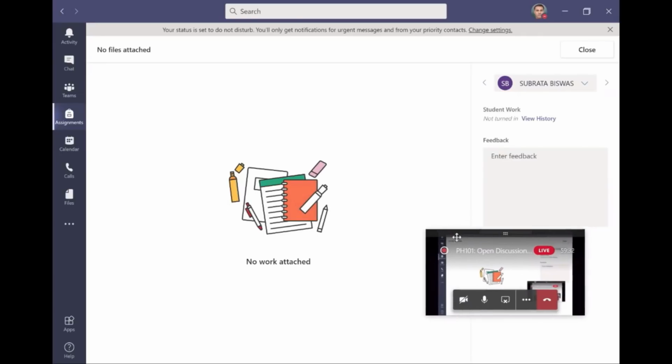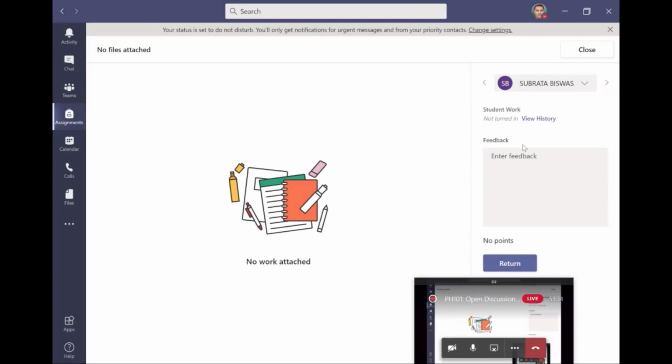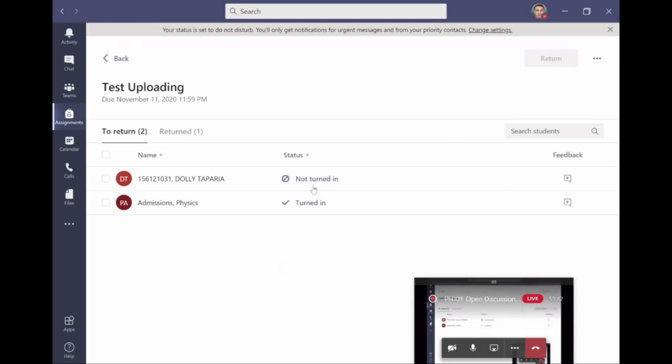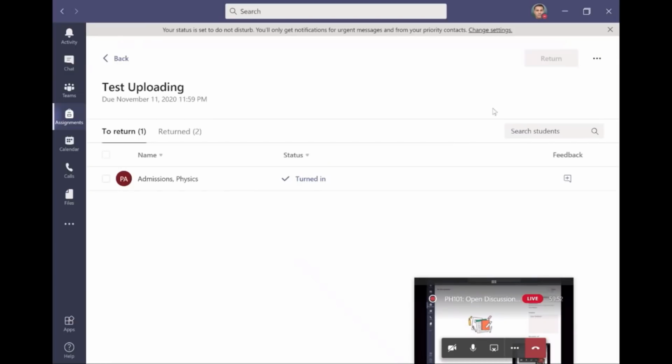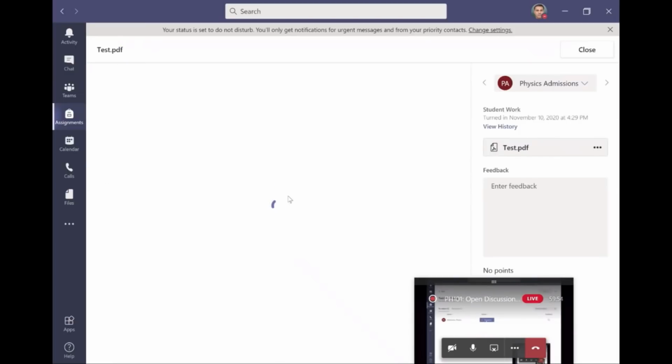So this is how your assignment portal comes. This is, we can say, return. So it will go back to you. So close. So I can here not turned in, so make it turned in. So this is what login will show you, and then you can do all the process, whatever that is needed for it. So here is turned in. So he has submitted an assignment here, test.pdf, something like that.